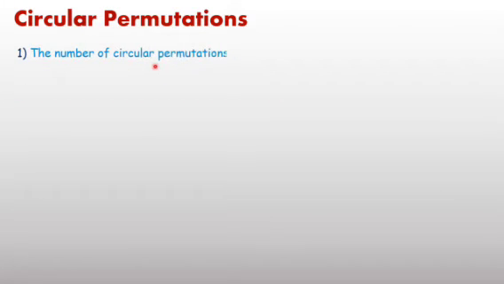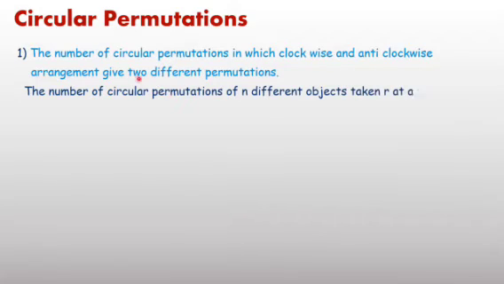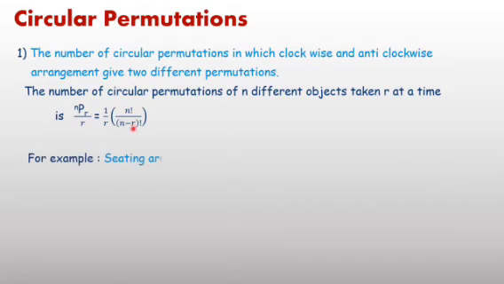Now, the number of circular permutations in which clockwise and anti-clockwise arrangements give 2 different permutations. Circular permutations have to be divided into 2 groups. One part is circular permutation when clockwise and anti-clockwise are 2 different forms. In this case, the number of permutations equals nPr upon r, equal to 1 upon r into factorial n upon factorial n minus r.